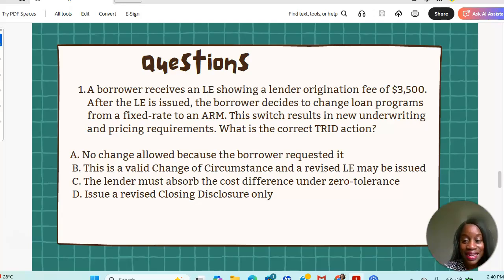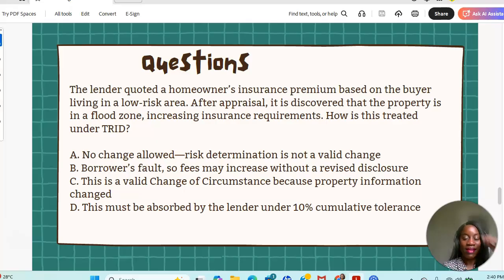However, in this case, the borrower requested a change of product. So any borrower requested change to the loan product is a valid change of circumstance and a revised LE may be issued. So the correct answer is B.